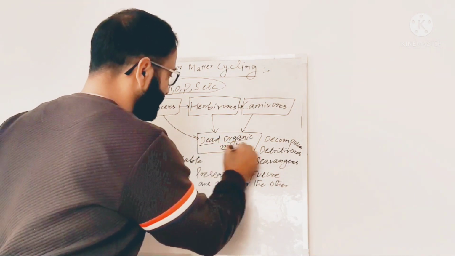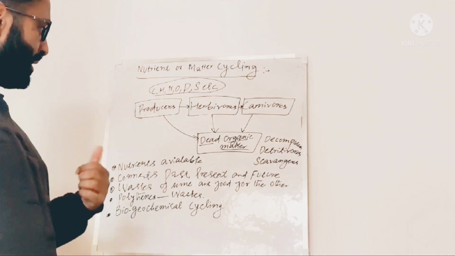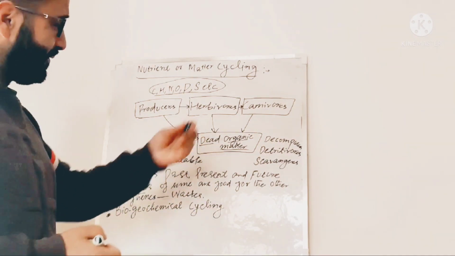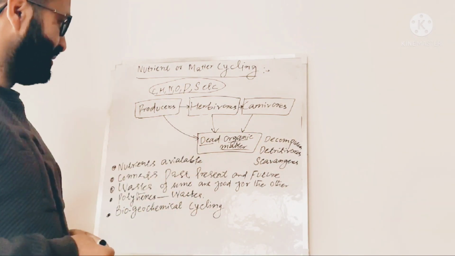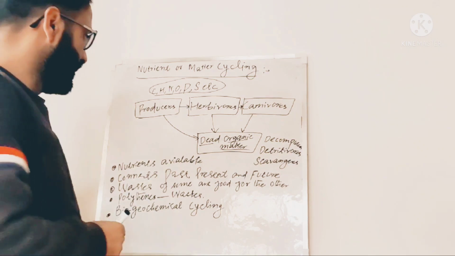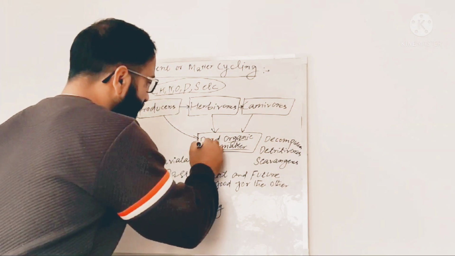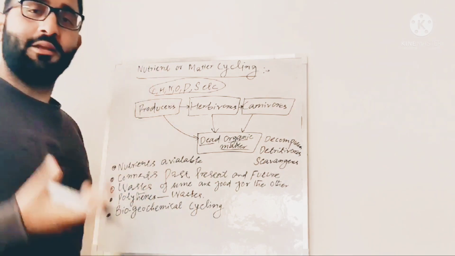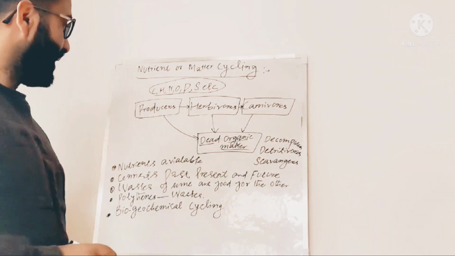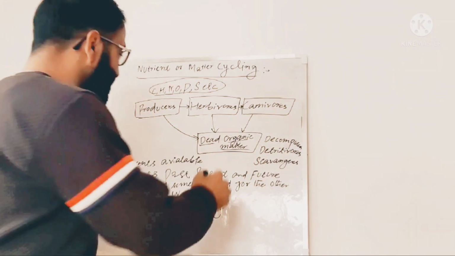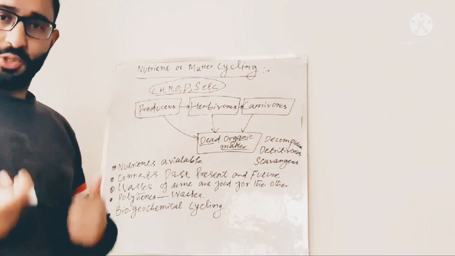they are decayed by different types of organisms. So this dead organic matter increases, mostly in terrestrial ecosystems. This dead organic matter is huge.